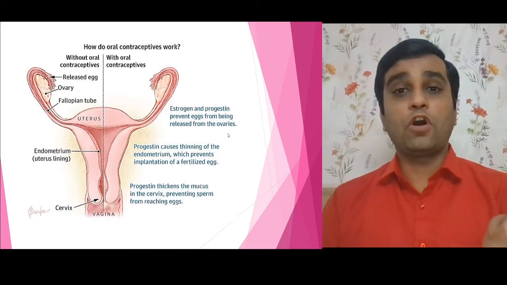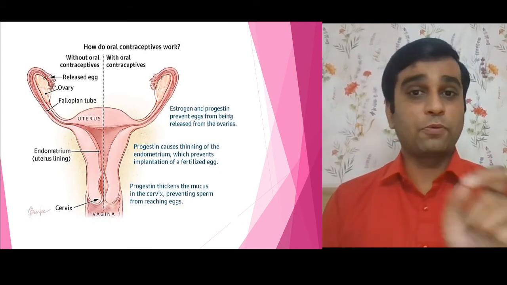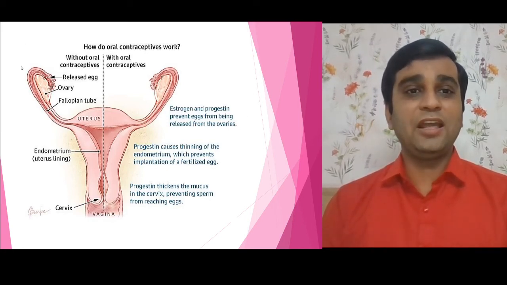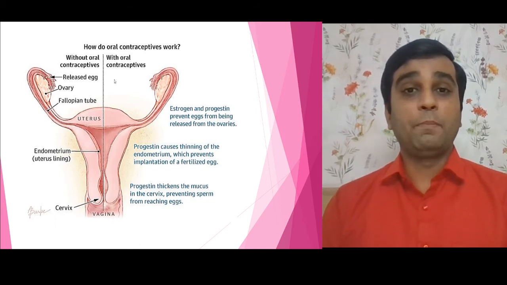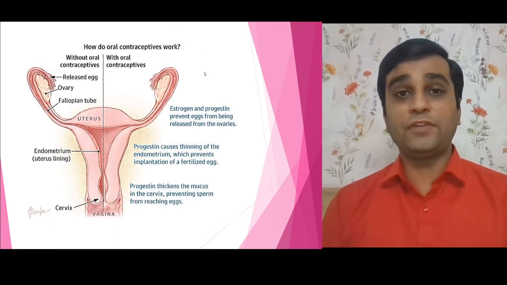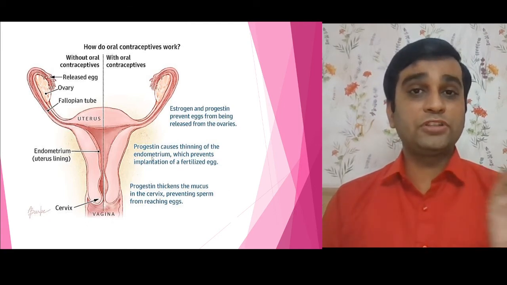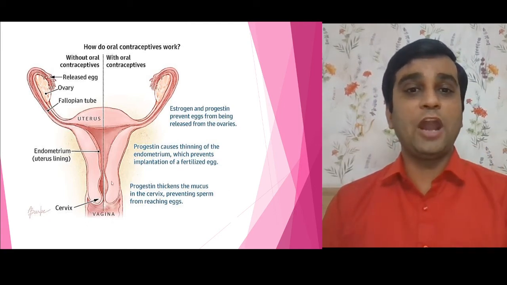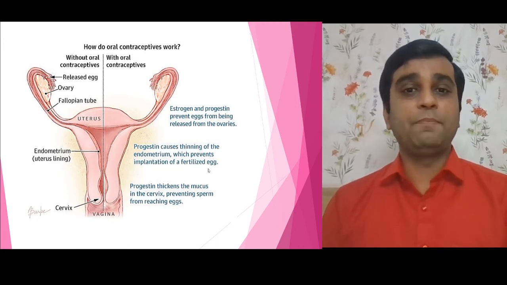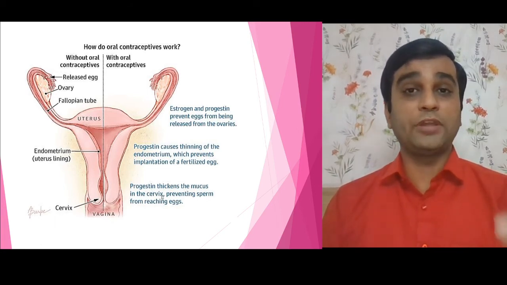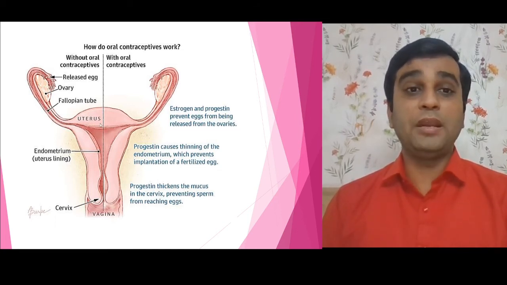Now, if I talk about how these pills act, estrogen and progesterone generally prevent the egg from being released from the ovaries. You can see on the left-hand side, a normal system: the egg is released from the ovary and passes through the fallopian tube. But on the right-hand side, with oral contraceptives, this is the mechanism. Progestin causes thinning of the endometrium, which prevents the implantation of the fertilized egg. And progestin also thickens the mucus in the cervix, so that if by any chance the sperm enters, it is prevented from meeting the egg.